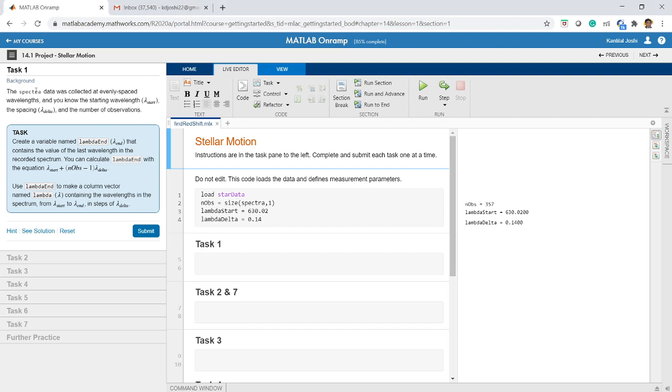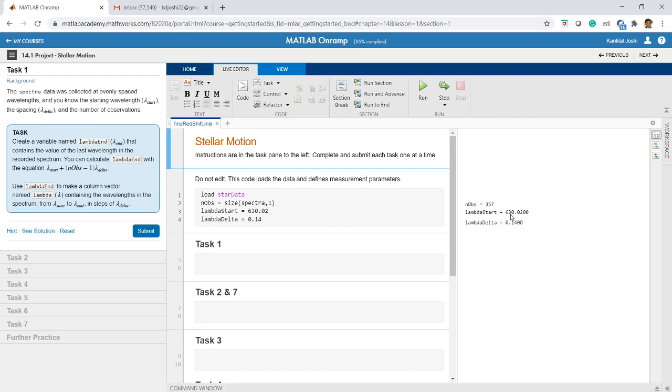Now the background here is, the spectra data was collected at evenly spaced wavelengths, and we know the starting wavelength, the spacing and the number of observations. So there is a database which has 357 observations, so there are 357 values.